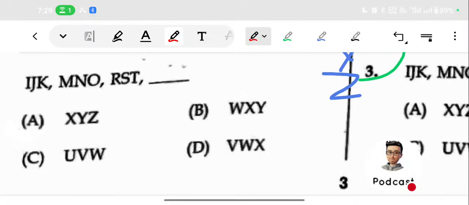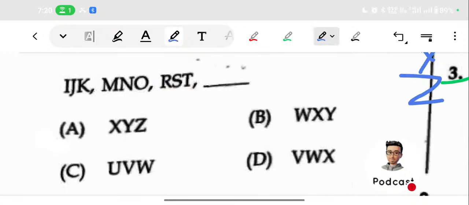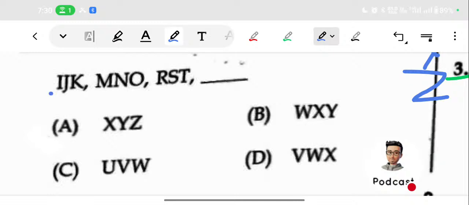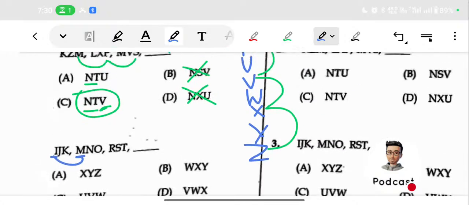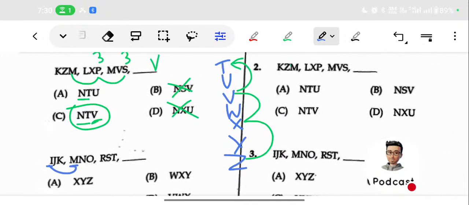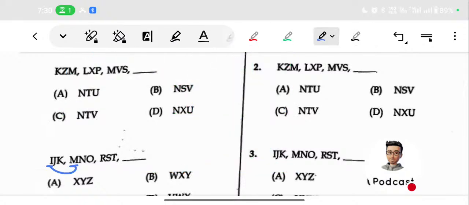Okay, so here it is I J K, then M N O, then R S T. Just connect the first letter of the adjacent terms. Here it is I, here it is M. So what is the relation? Either it may be a forward relation or a backward relation, only two possibilities. For better visibility, you can use the alphabetical order that you already wrote. Just keep that with you.